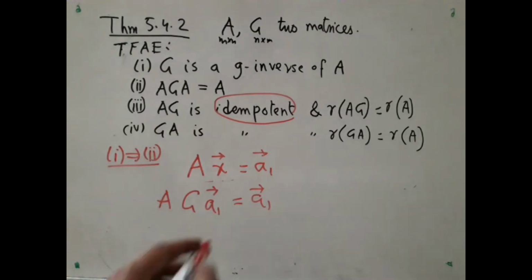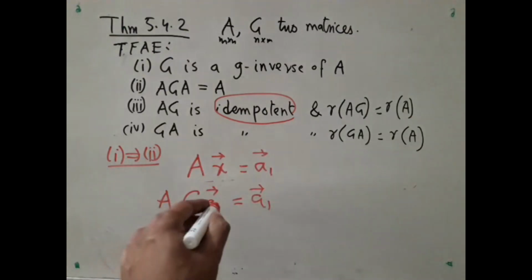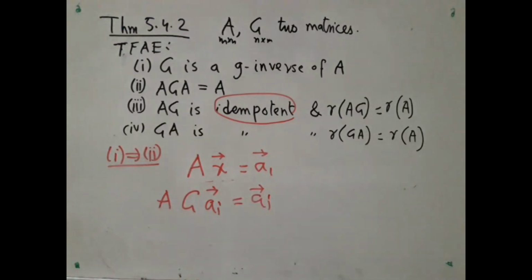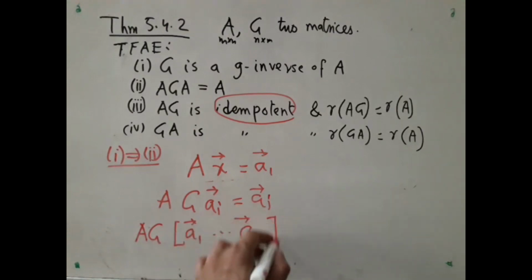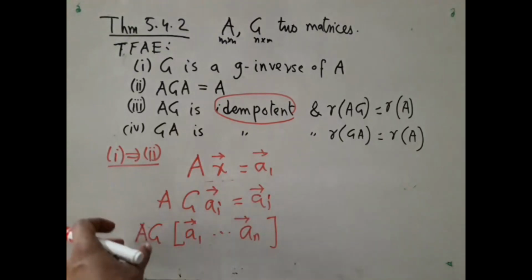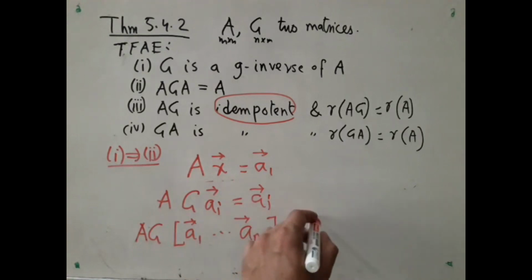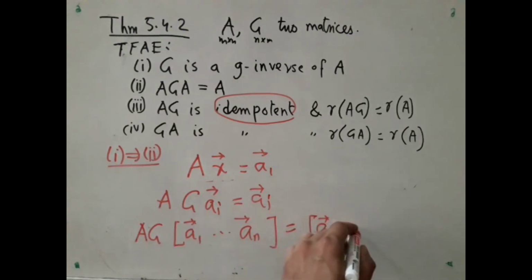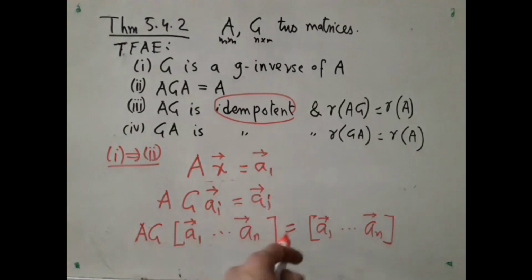Now, of course, the same thing holds even if I work with A2, A3, for all the different columns, so I can write for all i. So, if I stack them side by side, then I have this result. AG, I stack them side by side, A1, ..., AN. Remember, when I multiply like this, AG multiplies this, then AG multiplies the next one in this way. That will be equal to A1, ..., AN. And that is A. So, AGA equals A. That proves 1 implies 2.